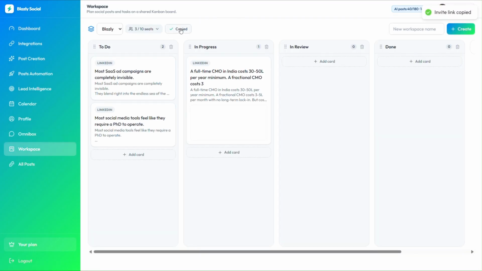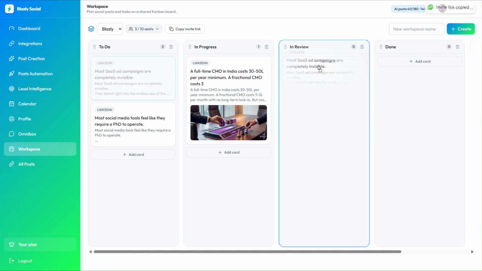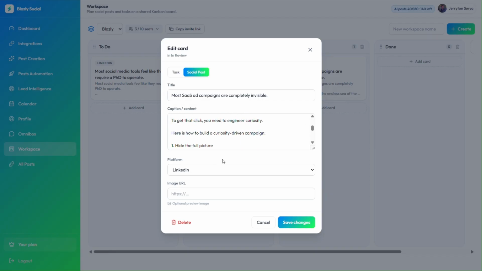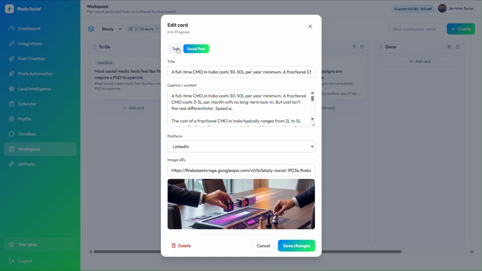Collaborate with your entire team using a shared workspace. Plan content, assign tasks, review posts, and move campaigns from idea to publication.